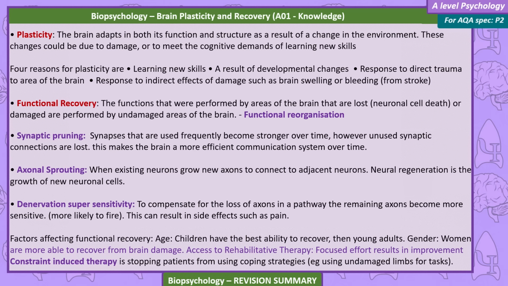To compensate for the loss of axons in a pathway, the remaining axons become more sensitive, more likely to fire. This can result in side effects such as pain. Factors affecting recovery. Age: children have the best ability to recover, then young adults. Gender: women are more able to recover from brain damage. Access to rehabilitative therapy: focused effort results in improvement. Constraint-induced therapy is stopping patients from using coping strategies, for example, using undamaged limbs for tasks.